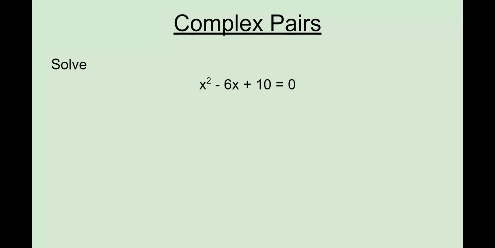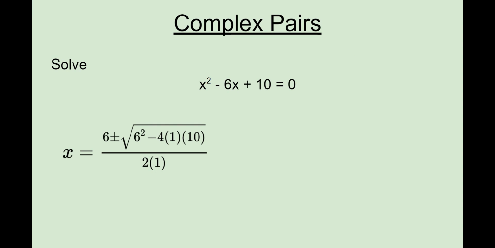Okay, so let's solve. You'll see a solution here on how I can get complex numbers from a quadratic. So I have x squared minus 6x plus 10 equals 0. I have 4 ways I can solve this, right? I can graph this, I can use the quadratic formula, I can factor, or I can complete the square. There are no factors of 10 that add up to negative 6, so I can't factor. If we were to graph this, then y equals 0 and y equals x squared minus 6x plus 10 will not intersect because the solutions are complex numbers, so that won't work. So I'm going to start with the quadratic formula. Okay, so the opposite of b, so negative 6, the opposite is positive.